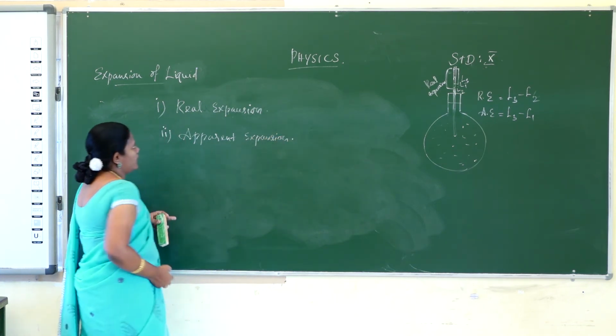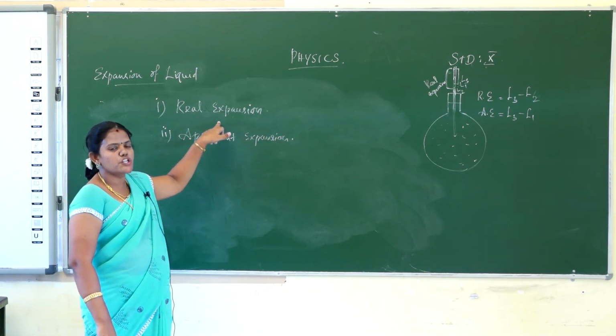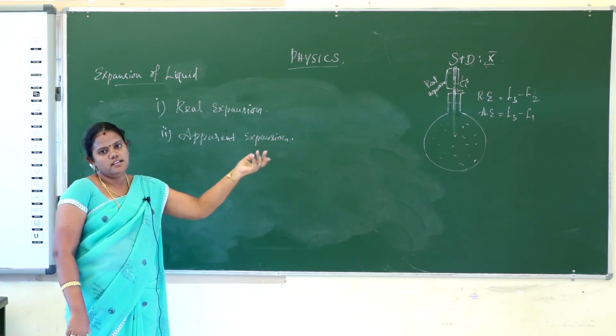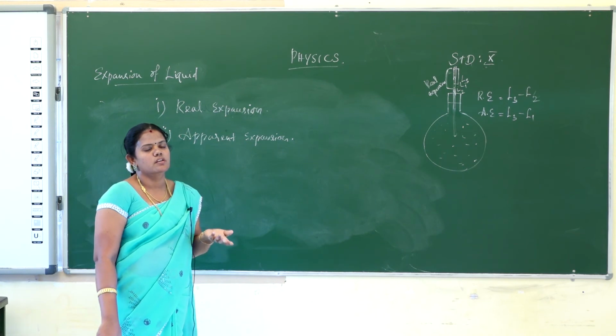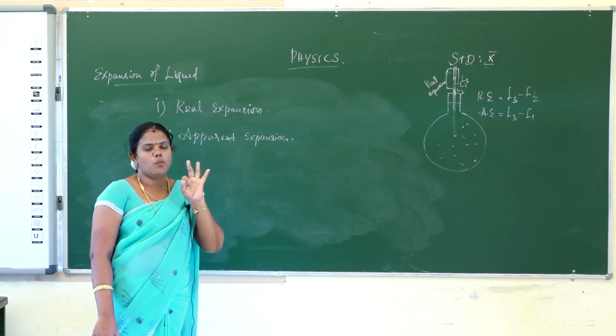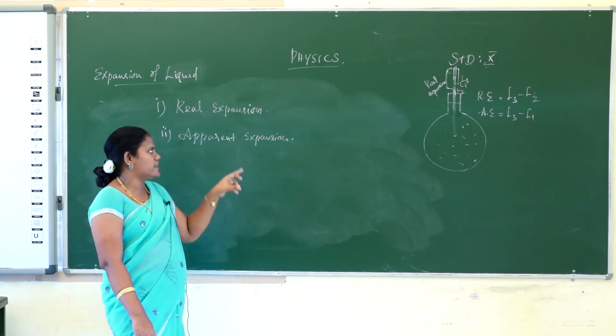Real expansion means expansion of liquid without the container. Without the container, the liquid alone expands by applying heat. That is real expansion.